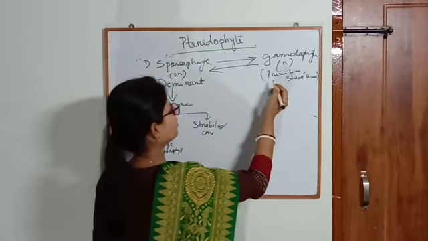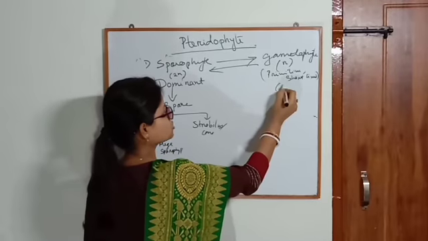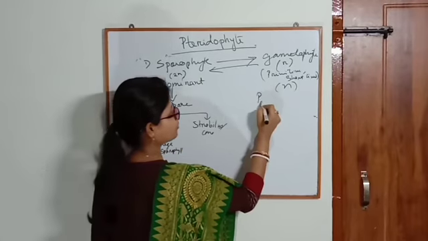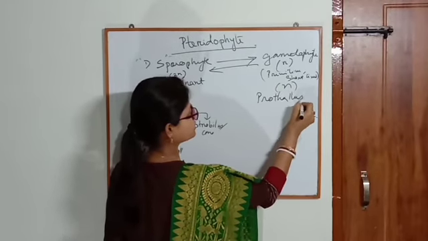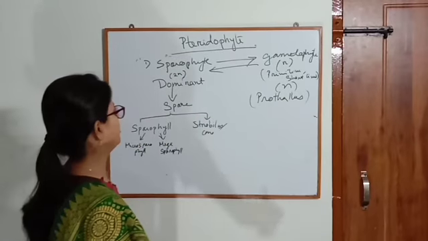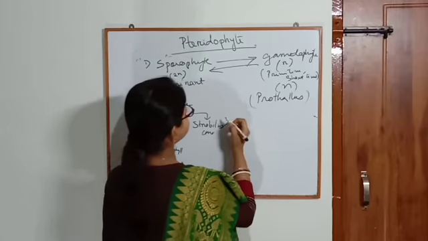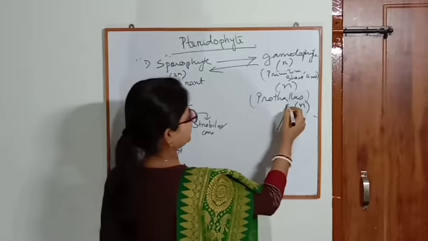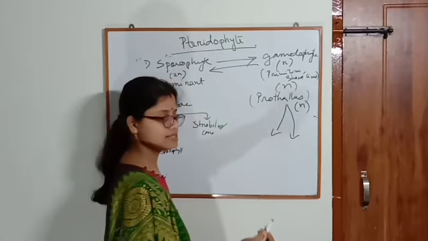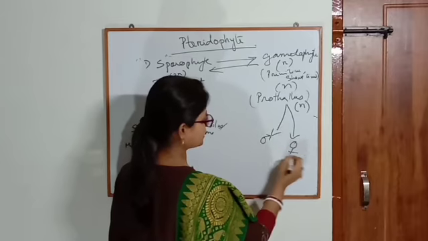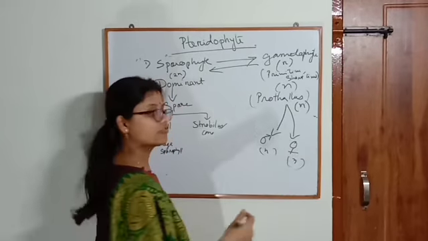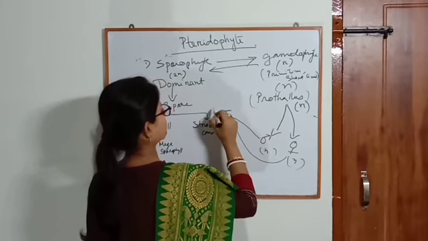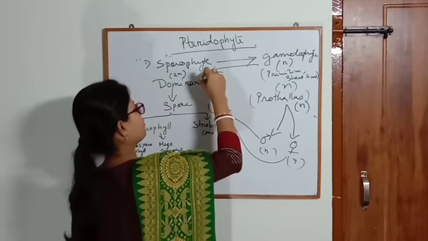Then in the gametophyte, the chromosome number is n. It is a heart-shaped body, and its name is prothallus. The gametophytic body is known as the prothallus. The chromosome number is n. They have male and female sex organs. After fertilization they unite, the chromosome number becomes 2n, and they form the sporophyte.